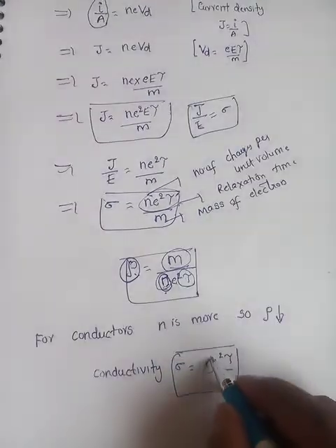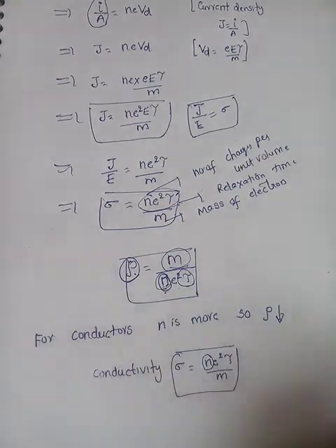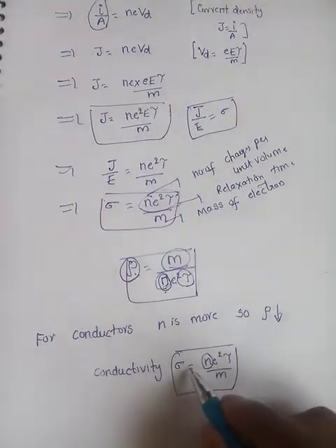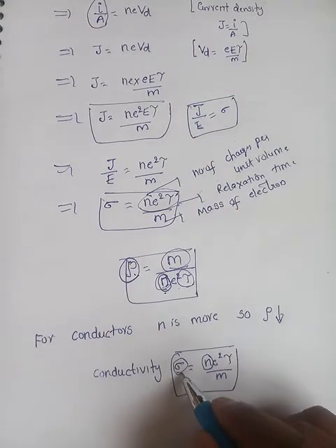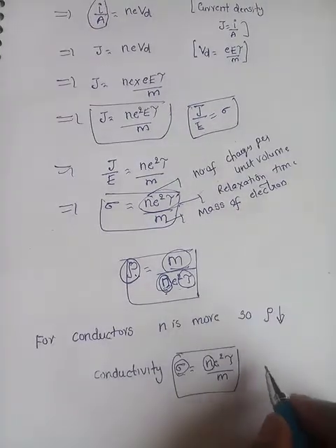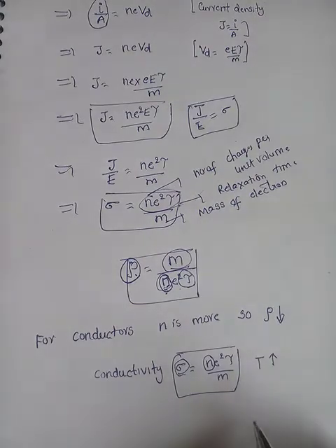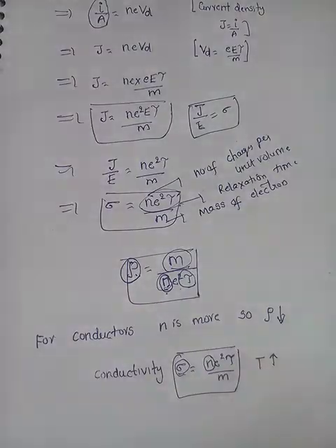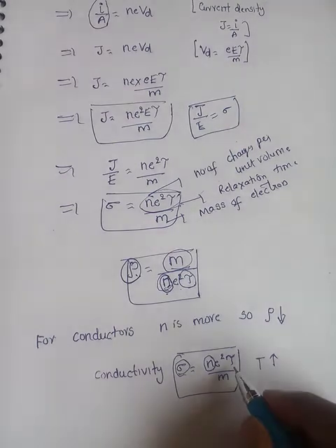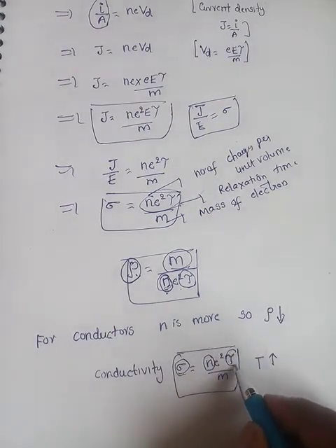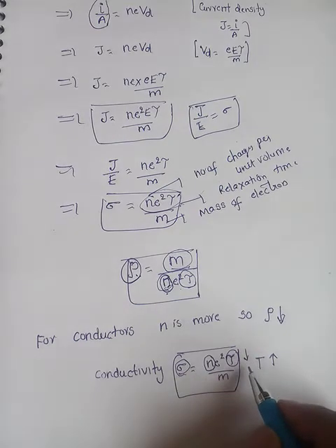Initially, the number of charge carriers in a conductor is more, so the conductivity of the substance is normally more. Now, if temperature increases for conductors, what happens? The electrons gain energy and start to move in one particular direction. While moving from one end to another, there is a possibility of collisions. If temperature increases more, the kinetic energy also increases, which causes more collisions. So relaxation time decreases. Here n remains constant, but relaxation time decreases.